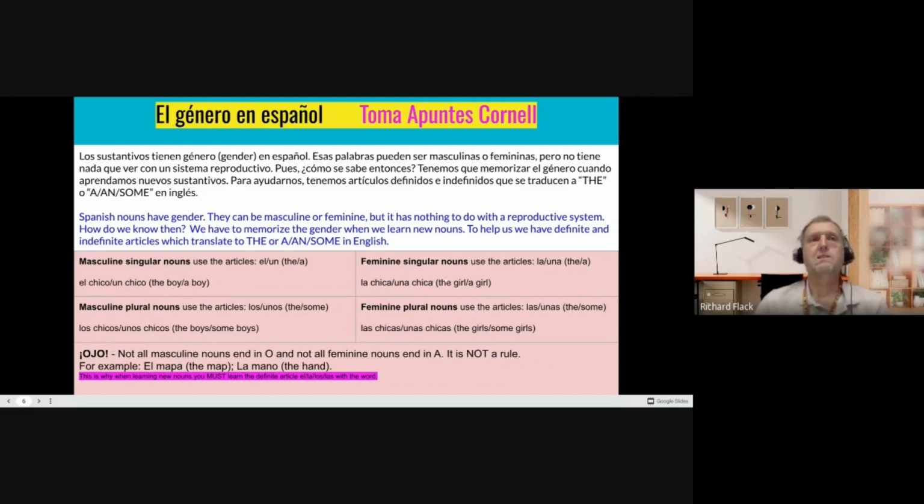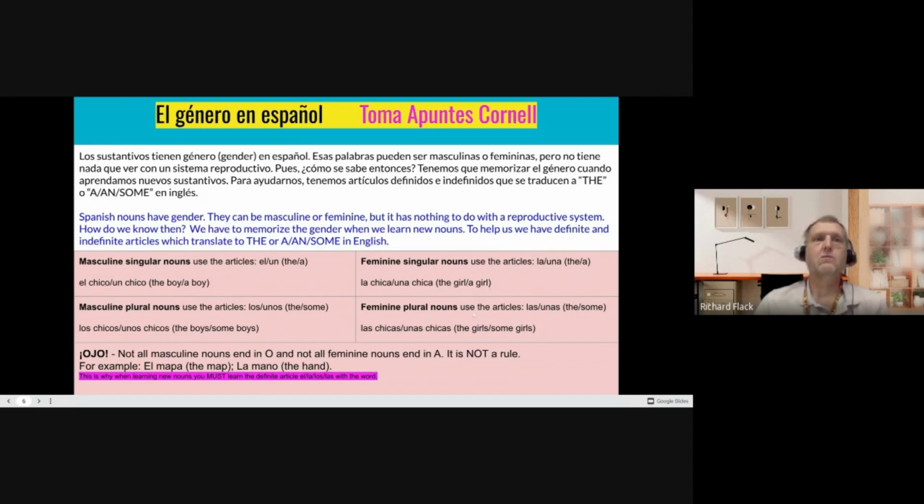On the feminine side, feminine singular nouns use the articles la for the and una for a. For example, la chica, the girl. Una chica, a girl.